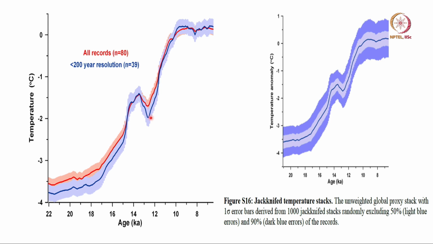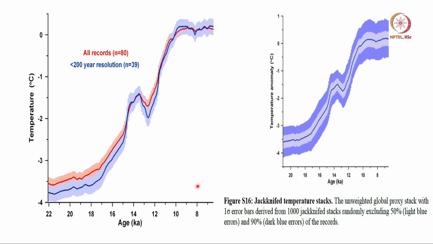So you want to take more proxy data to represent the global mean, but when doing that you cause an error in the time resolution. Okay. So they analyzed the difference between taking all the 80 and only those 39 with a higher resolution. They saw that it was okay in this period, they agreed, but there is some error of the order of half a degree around the last glacial maximum, and an error of about again half a degree during the Younger Dryas cooling. Okay. So these are things one must be clear about, because these are there.